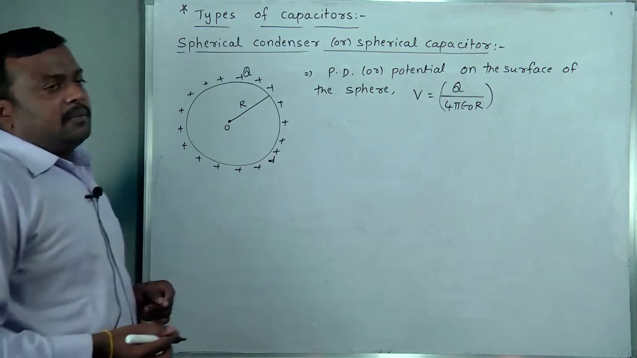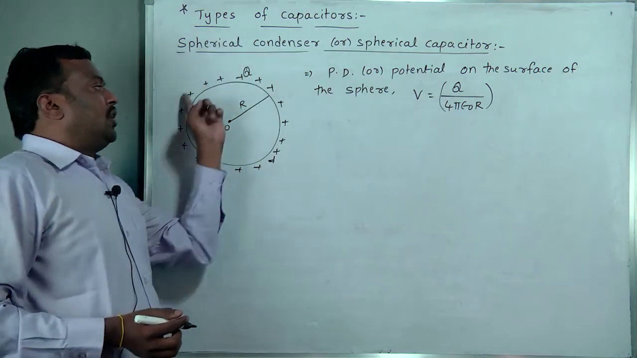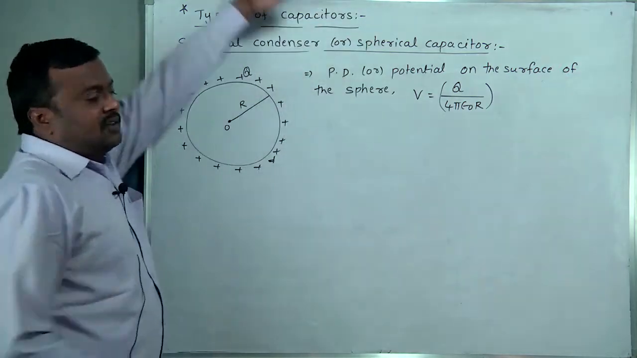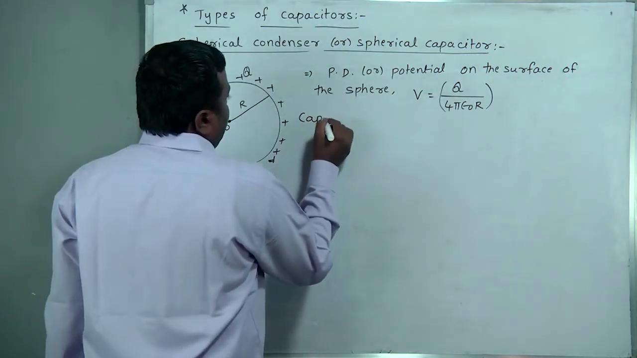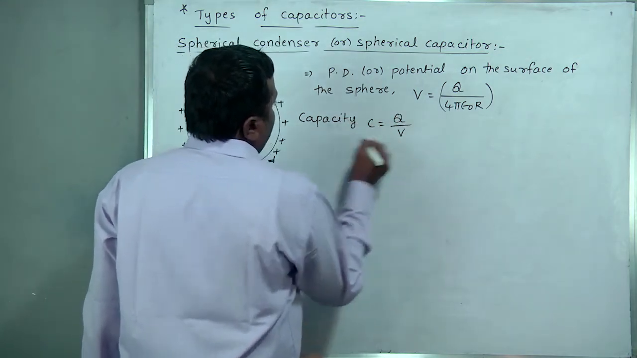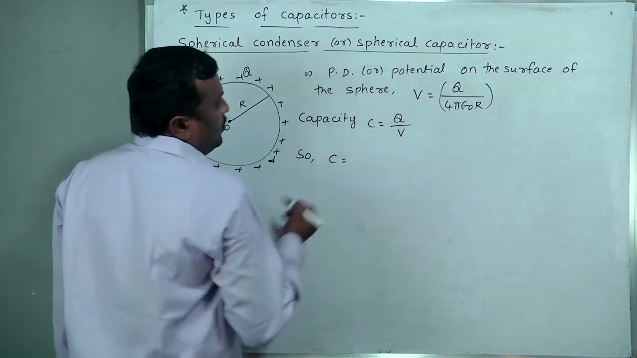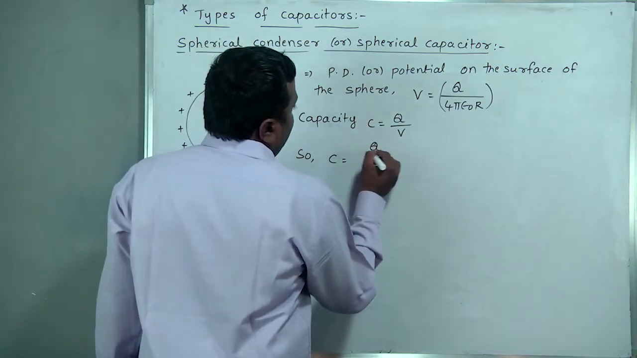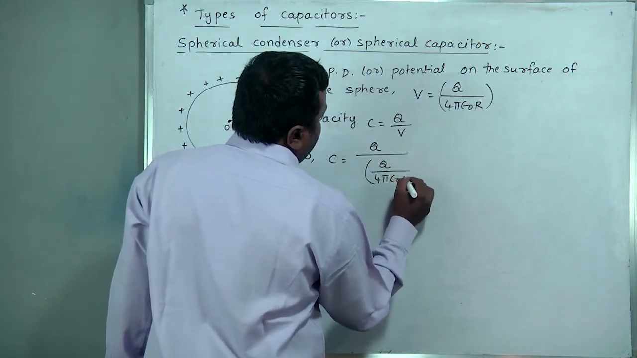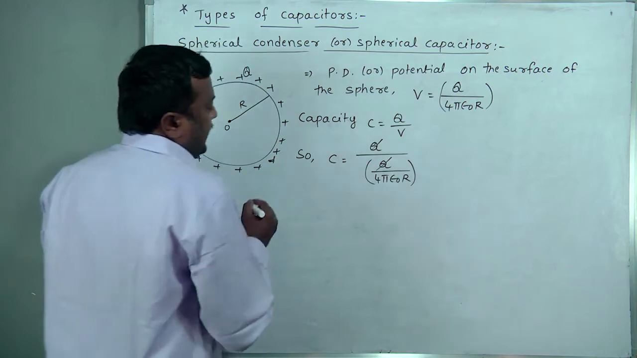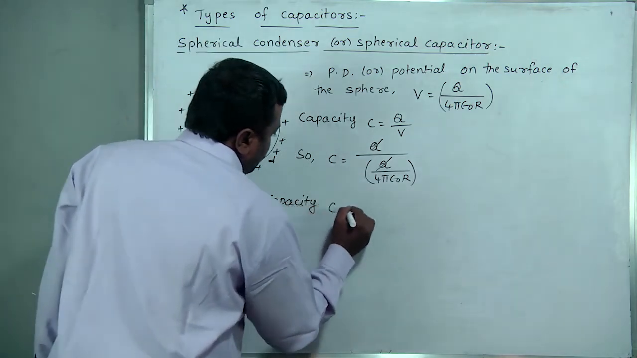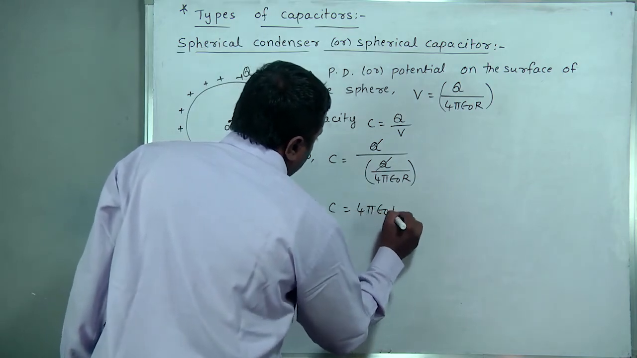Here Q is not a single point charge, it is the total amount of distribution of charge, Q net. Now, from the basic capacity formula, capacity C is equal to Q by V. So C is equal to Q divided by Q by 4 pi epsilon naught R. Q gets cancelled. Therefore, capacity C is equal to 4 pi epsilon naught R.